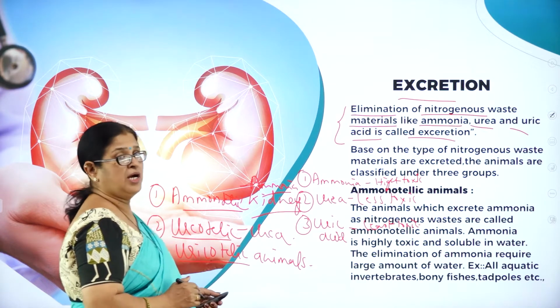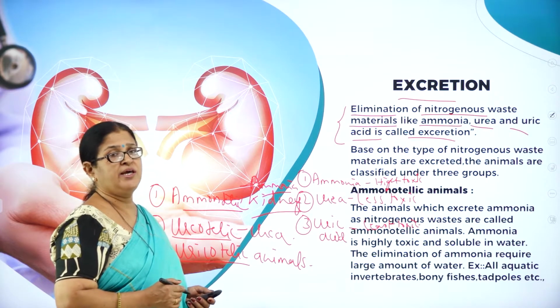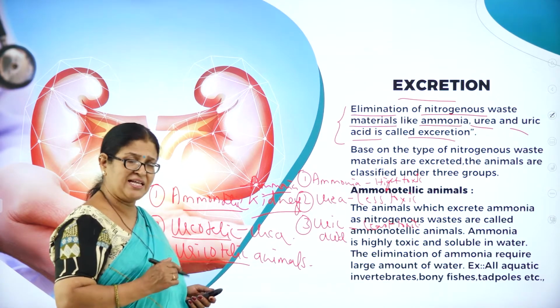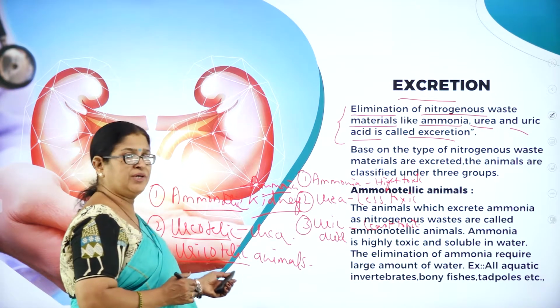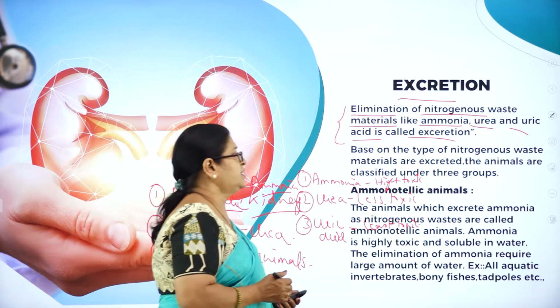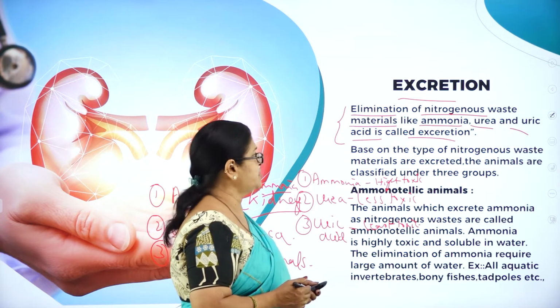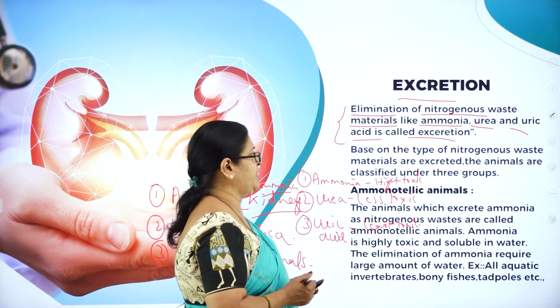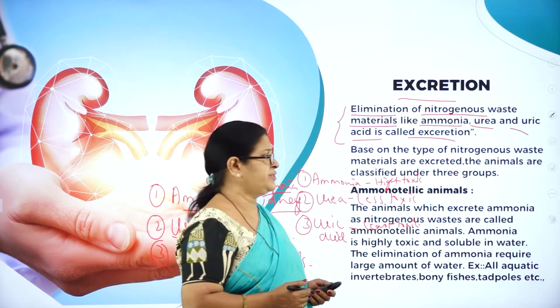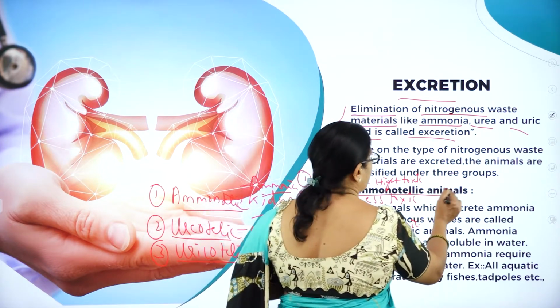As we all know, ammonia is highly toxic and easily soluble in water, and urea is less toxic compared to ammonia, while uric acid is least toxic. So moving on to the types of nitrogenous waste, based on the type of nitrogenous waste that is excreted, the animals are classified into 3 groups, that is ammoniotelic animals.